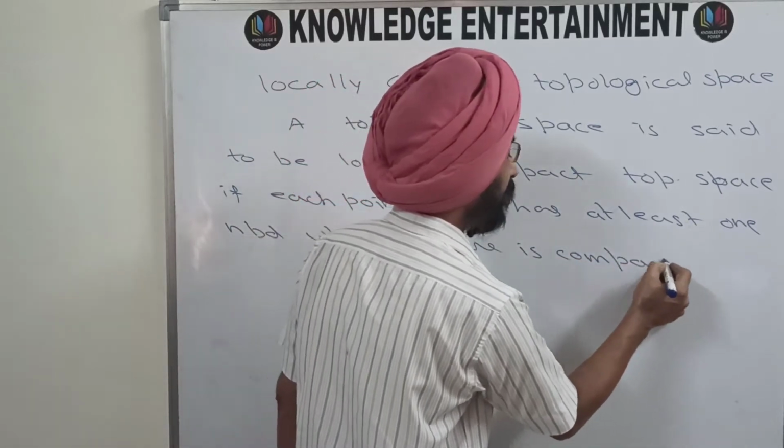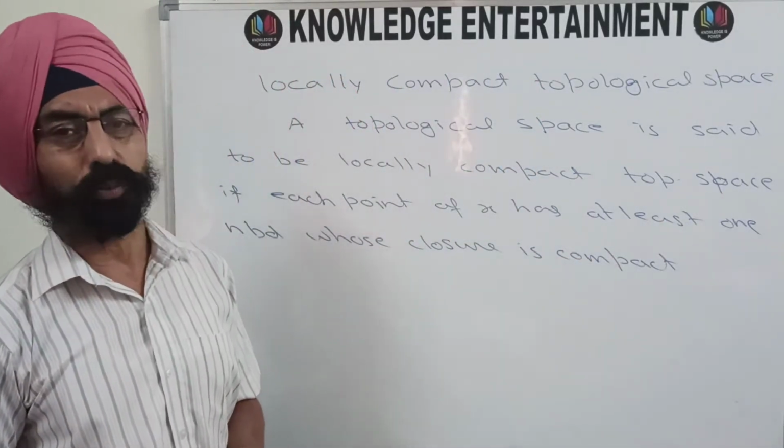So this is the definition of a locally compact topological space.